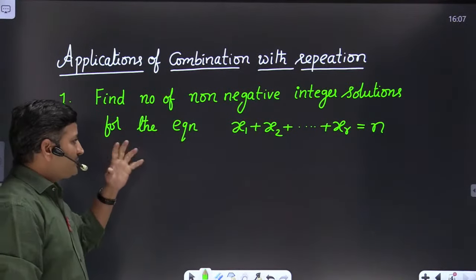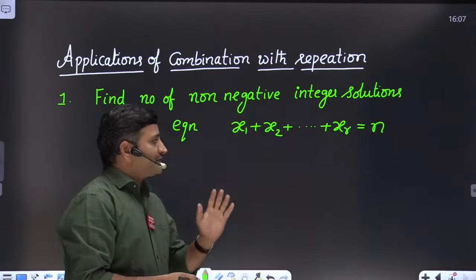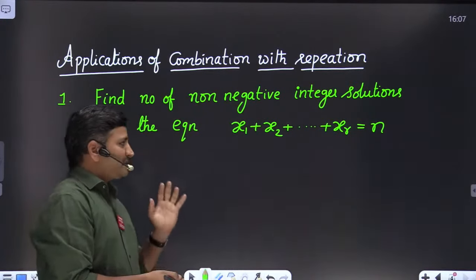So it is one of the most important applications. If you refer to previous paper GATE questions, you can find many questions in this topic, friends. So let me explain this application first.